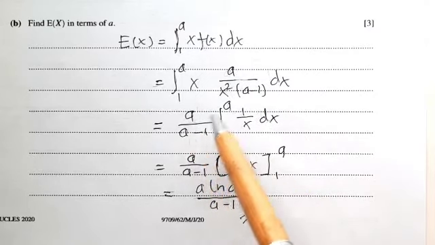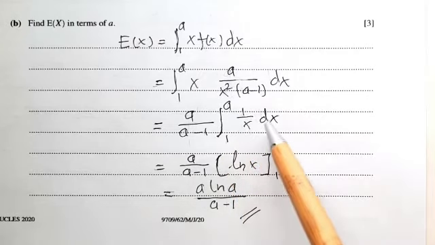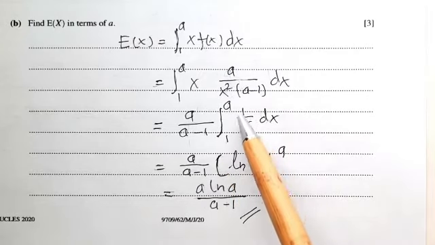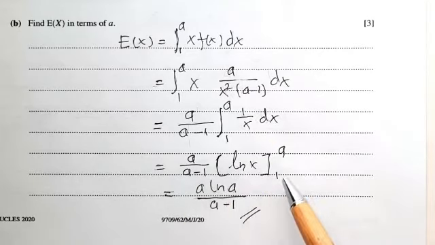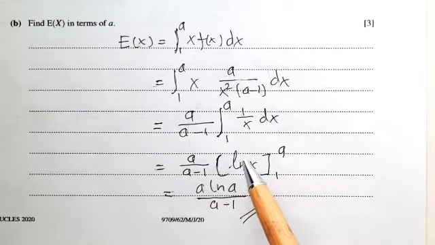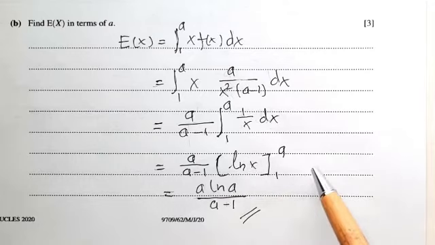Integration from 1 to a of 1 over x dx is ln x, thus a per a minus 1 times ln x from 1 to a, equals a per a minus 1 times ln a minus ln 1. Ln 1 is 0, thus left over a ln a divided by a minus 1. Thus this is the answer for B.